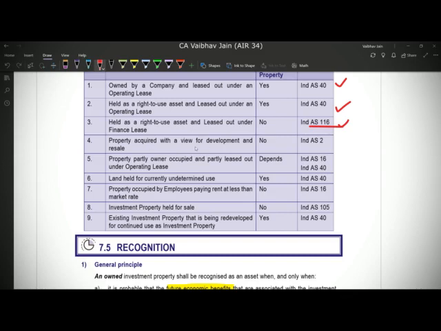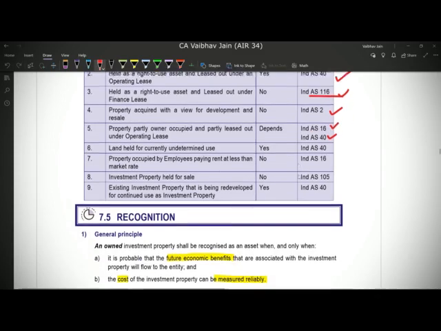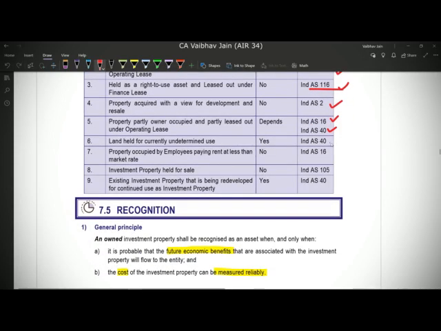If a property is acquired with a view of development and resale, therefore if we are reselling it, our objective is to sell it in the ordinary course of business, that is Ind AS 2 inventories. If we have properties partly owner occupied and partly leased out as investment property, it depends on which purpose is more significant. If the purpose of leasing out is more significant, then it is Ind AS 40, and if the owner occupied purpose is more significant, then it is Ind AS 16. If it is undetermined use, we covered earlier, it is Ind AS 40.